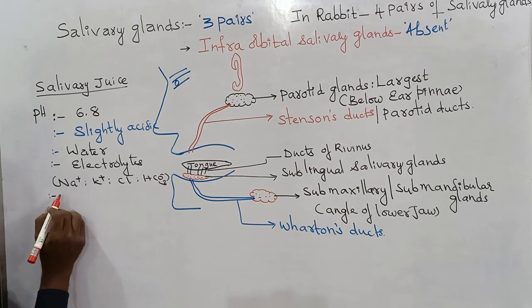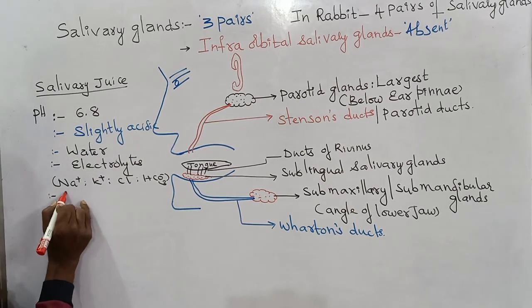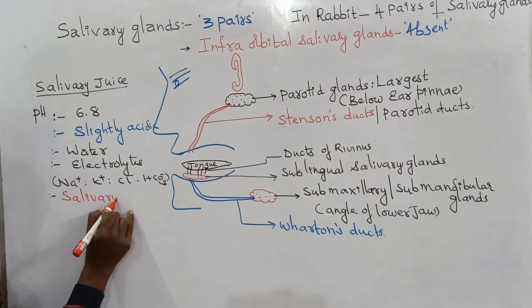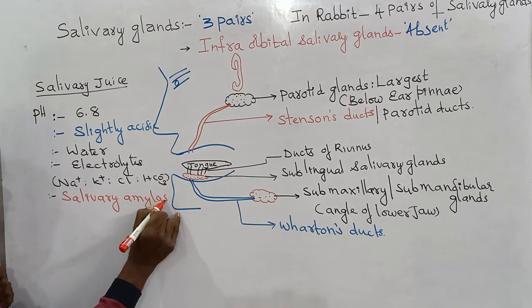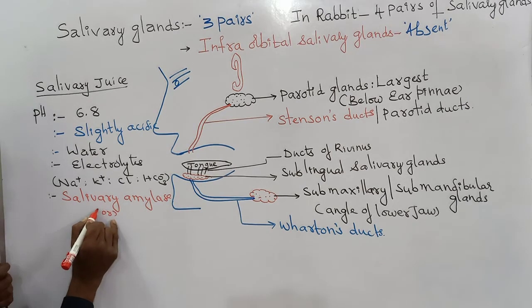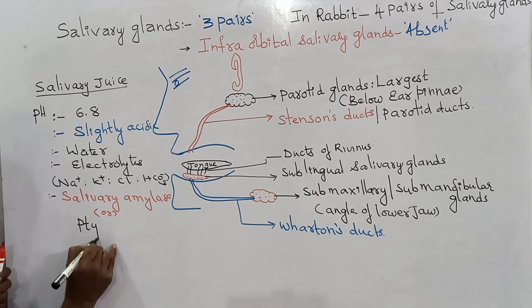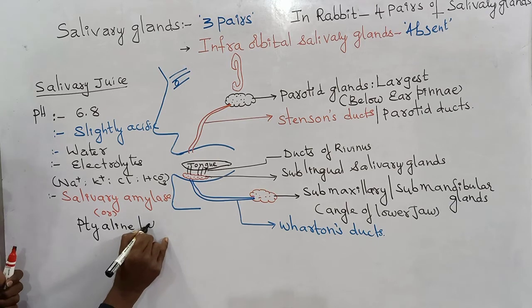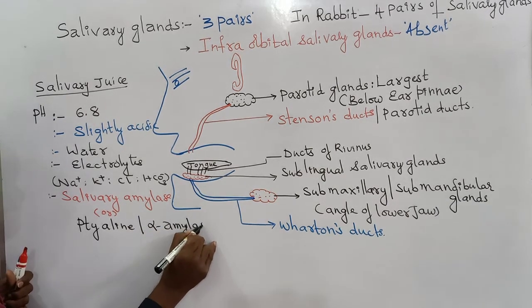Saliva also contains a very important enzyme, the salivary amylase. Salivary amylase can be called ptyalin, or it can be called alpha amylase.